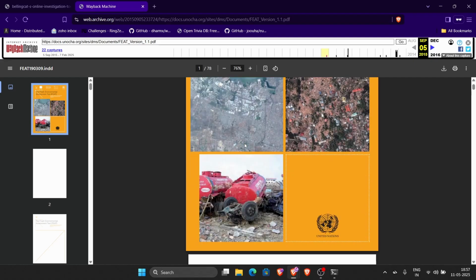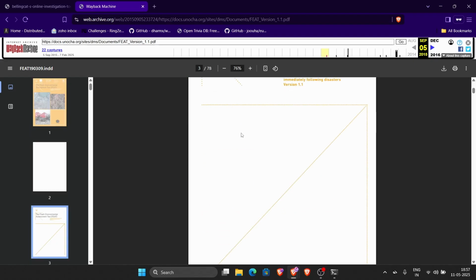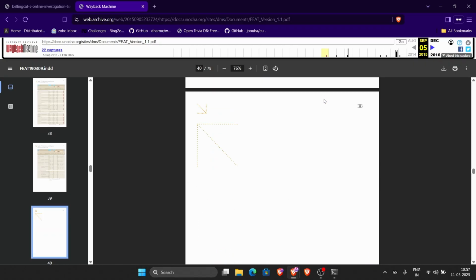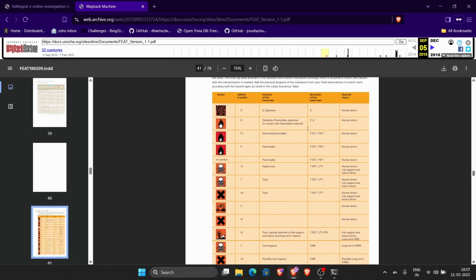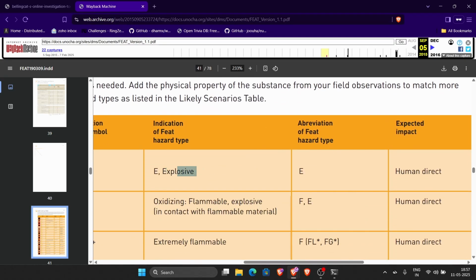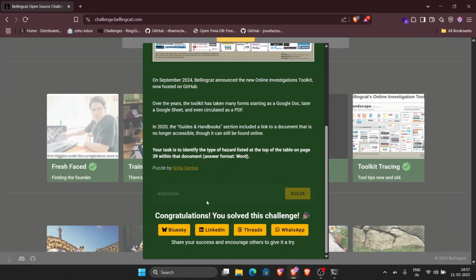Yeah, this appears to be it. So what I will do is navigate to page 39 of this document, the actual page 39, so that's just 2 pages ahead. The first hazard that is listed here is explosive. Entering that gives you your answer.